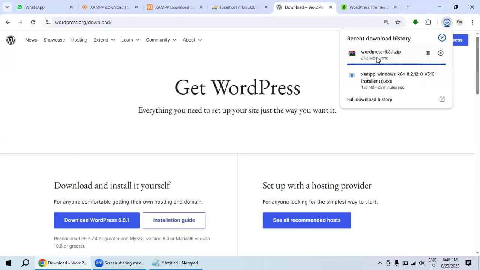Yes, WordPress has been downloaded. How much space does it take? 27.2 MB only. So whatever files you select are in MB, not in GBs. It won't be in gigabytes, it is in MB itself. Okay, did you understand?